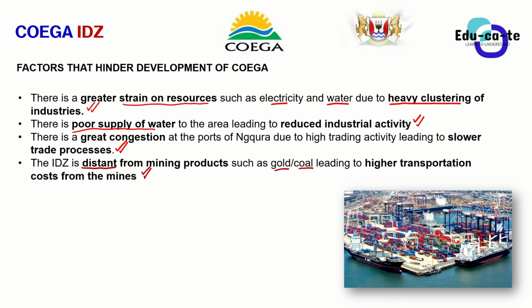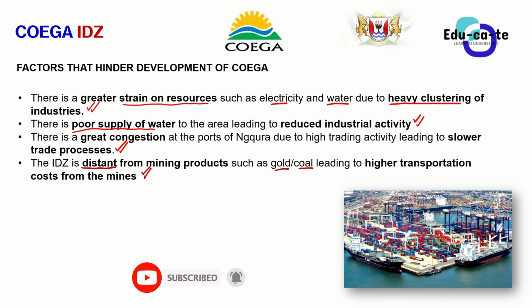So that actually leads to higher transportation costs, because now you need to transport the gold or the coal from a faraway place. Imagine, let's just say you find coal at Emalahleni in Mpumalanga.